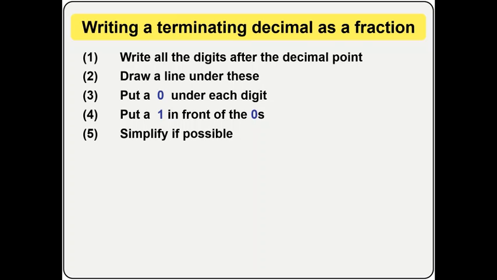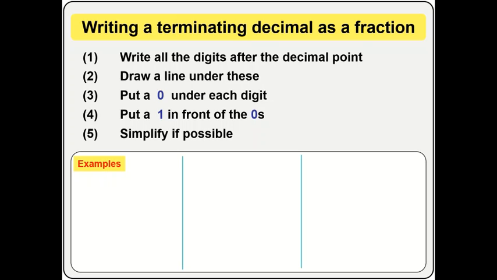Now the next one, put a 1 in front of the zeros. Now, when you do that, then you can simplify. If possible means that you express them as a fraction in their lowest terms. Okay.